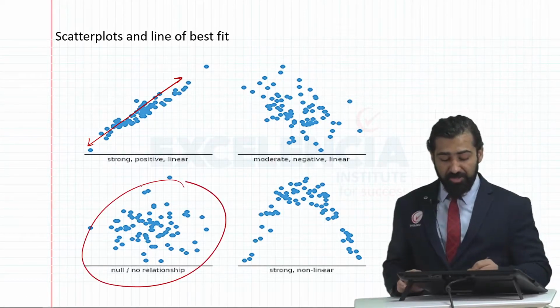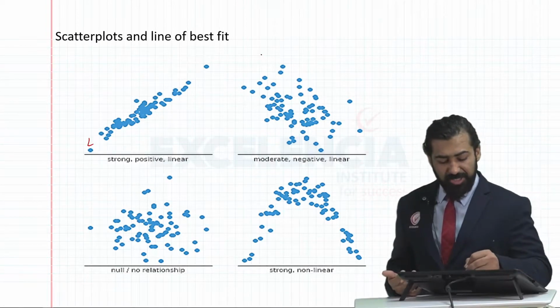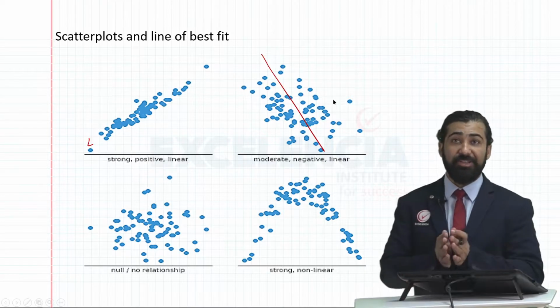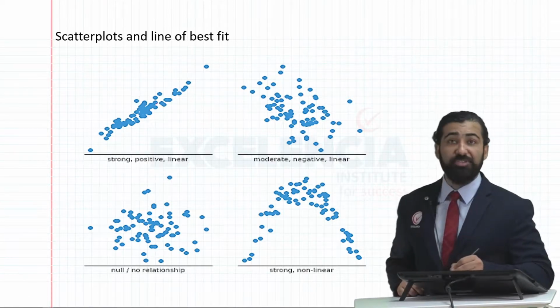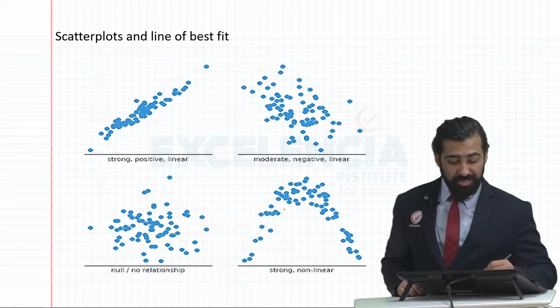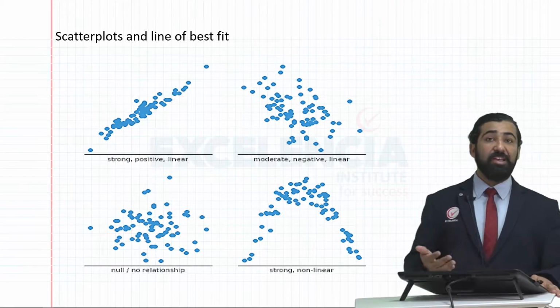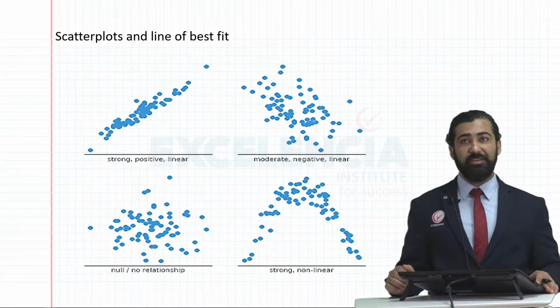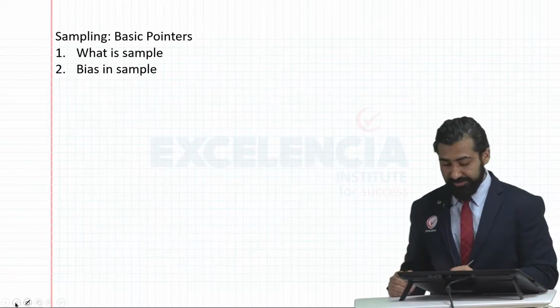Here also there's no correlation because there is no discernible pattern. There's a weak correlation here because points are not very closely knit. Strong correlation because points are very close to each other. This is non-linear correlation because you can see a pattern over there. Only thing is, this is not a straight line pattern. Such a pattern is called non-linear correlation. You should only be able to identify linear and non-linear correlations.